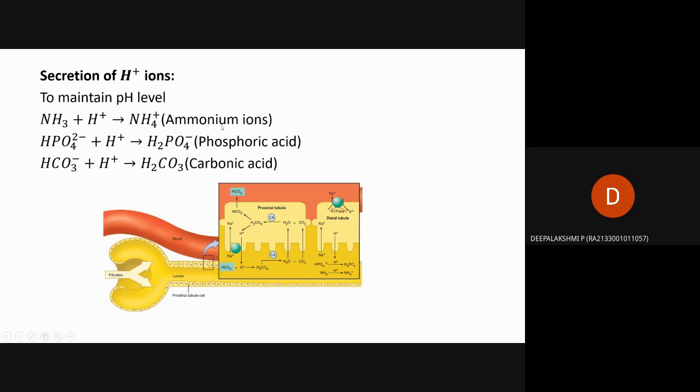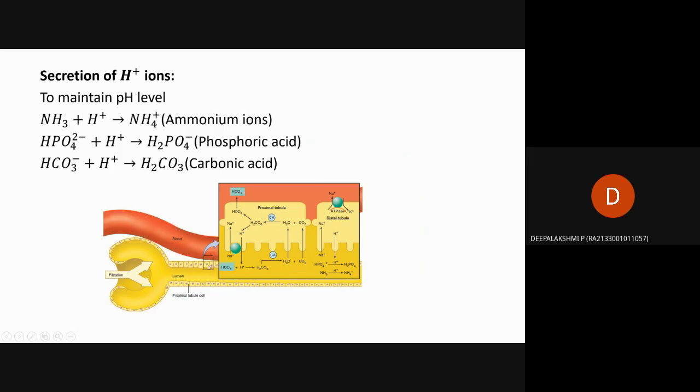That is ammonium ions. Then hydrogen phosphate with H+ will give phosphoric acid. Then bicarbonate plus H+ will give carbonic acid. That is in the picture; the detail is given here. From the Bowman's capsule it reaches the proximal tubule. Here in this epithelium, these reactions occur between the interstitial space, that is the outer region of the tubules, and the inner region of the lumen, where the blood flows and filtration occurs.